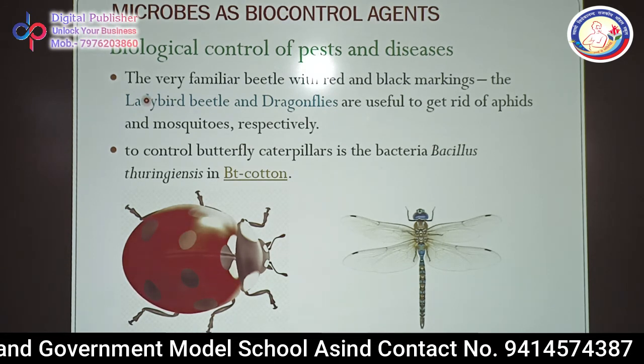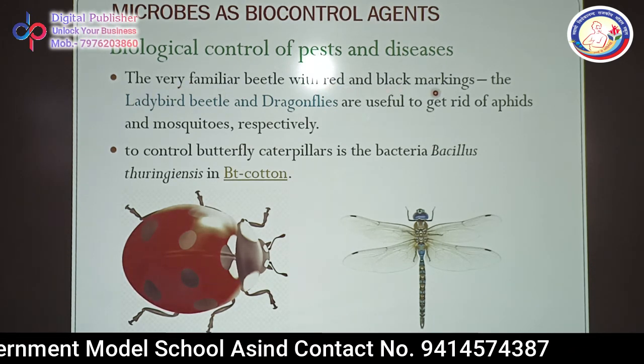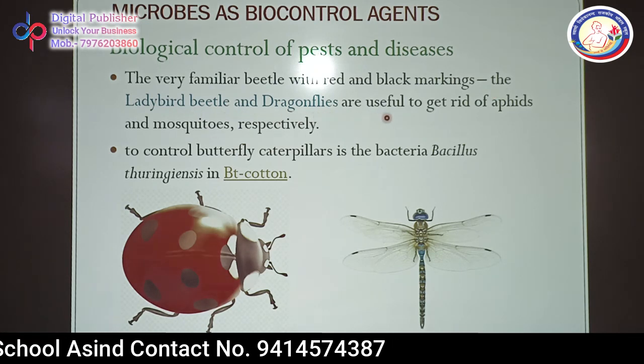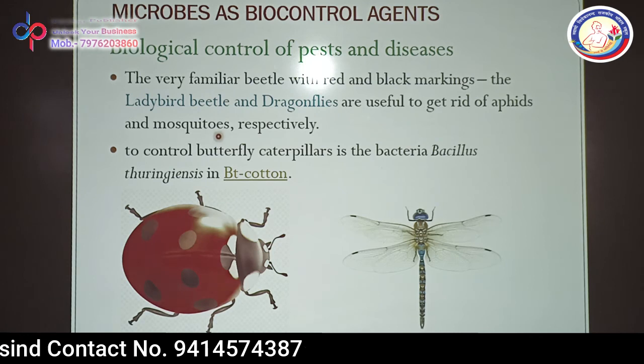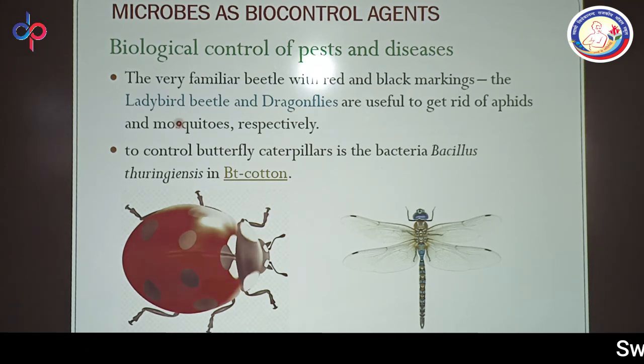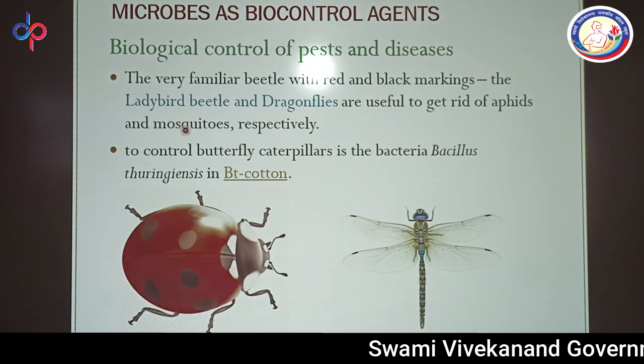So the very familiar beetle with red and black markings, the ladybird beetle, and the dragonflies are useful to get rid of aphids and mosquitoes respectively. The ladybird beetle, and the dragonfly that kills the mosquito, are a very good and eco-friendly method to control the mosquitoes in our surroundings.